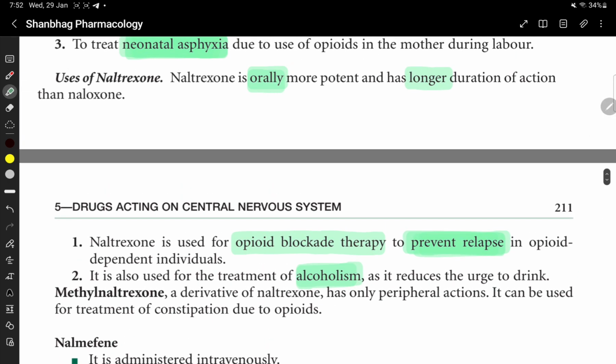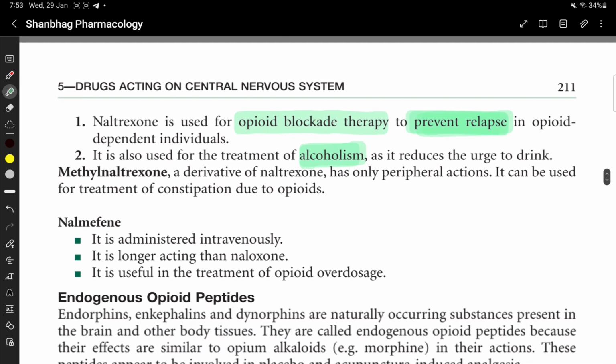We use naltrexone to prevent relapse in opioid dependent individuals. Naltrexone is used for opioid blockade therapy to prevent relapse in the opioid dependent individual. It is used for the treatment of alcoholism as it reduces the urge to drink. Methyl naltrexone is a derivative of naltrexone, has only peripheral action.